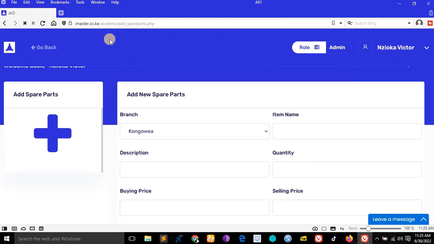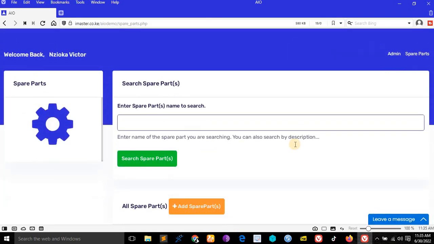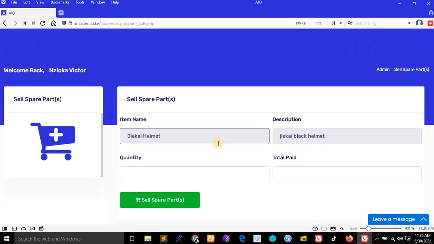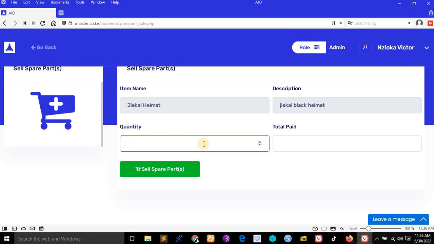The menu is in the dashboard, where you have to go back. See, yes, like that. So if we want to sell an item, like for example this one, you click on that button. Say, for example, the quantity is 6 and the total paid is this one, you just click, it will give you the total, and you can write here. If they paid 2300, you can write it. Everything will be calculated by the system.